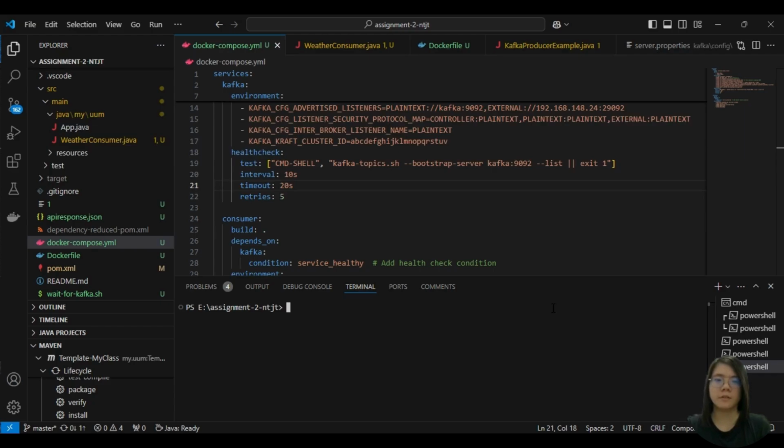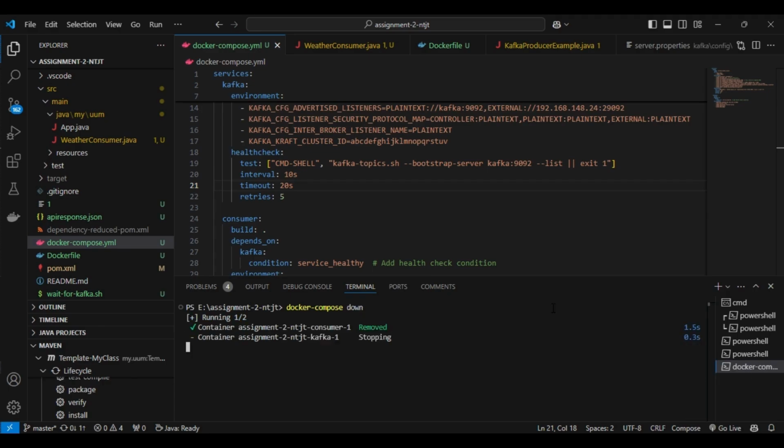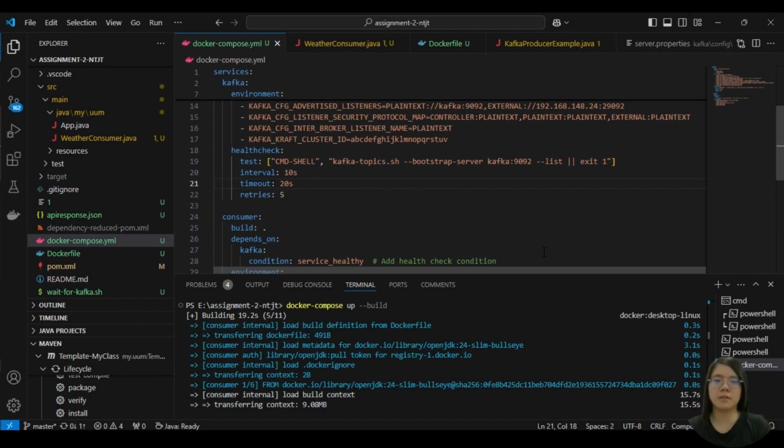The same steps are followed on the consumer side. We type the docker compose down command to stop it, and then docker compose up build to start it again.